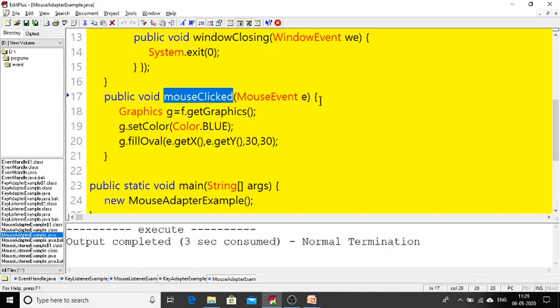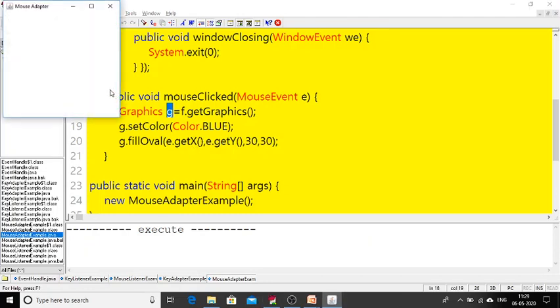In the mouse clicked method I have created an object for the graphics class. For that I am setting the color blue, and after that I am filling an oval. When I click the mouse, automatically one oval symbol is going to be drawn. See the output of the program, how it is working. If I click here, one ellipse is drawn here. Like this. That is the advantage of the adapter classes.